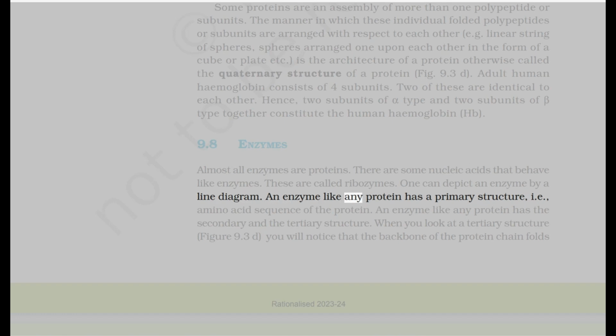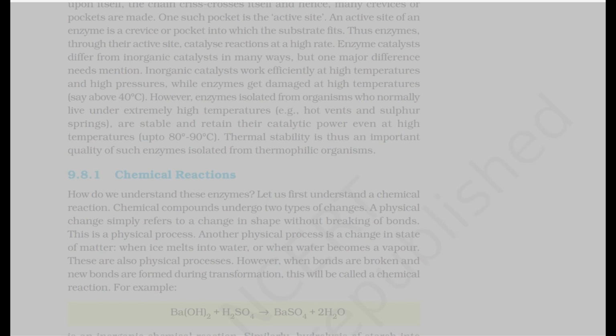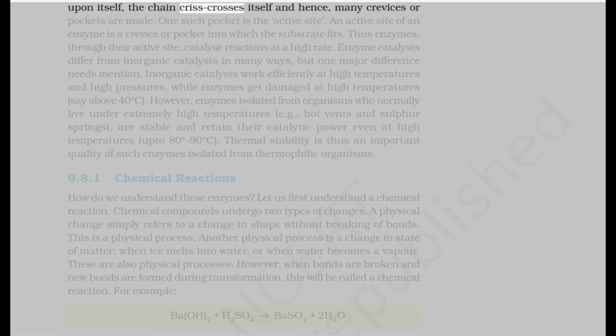An enzyme, like any protein, has a primary structure, i.e., amino acid sequence of the protein. An enzyme, like any protein, has the secondary and the tertiary structure. When you look at a tertiary structure, figure 9.3d, you will notice that the backbone of the protein chain folds upon itself, the chain crisscrosses itself, and hence, many crevices or pockets are made.